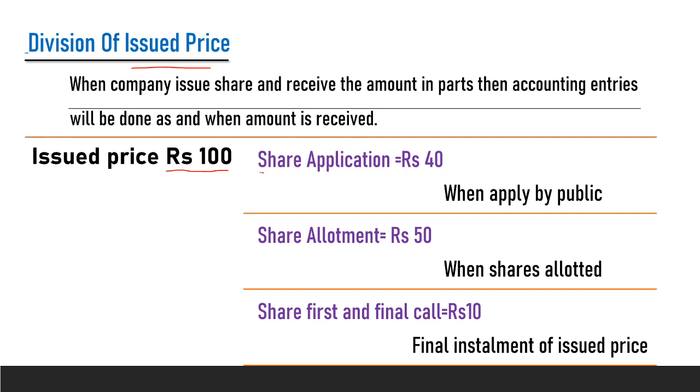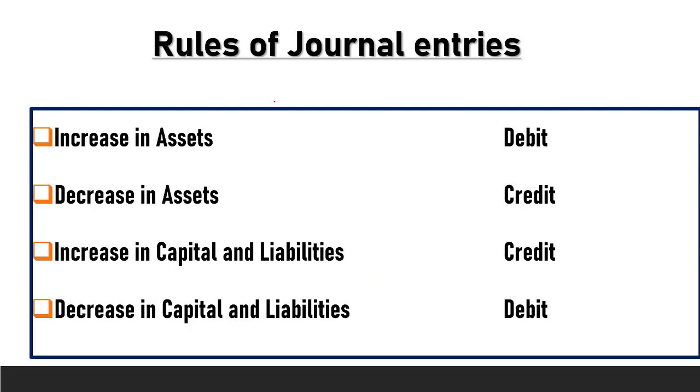First, at the time of filling of application by the shareholder, that is application money of rupees 40. Second installment is at the time of allotment of shares, rupees 50, and after some time the first and final call of rupees 10. So the company has both options, whether to take the issued price at one time or take it in installments. Our next topic is rules of journal entries.